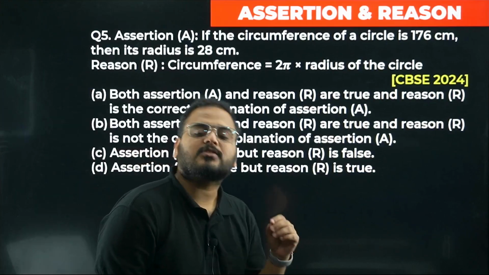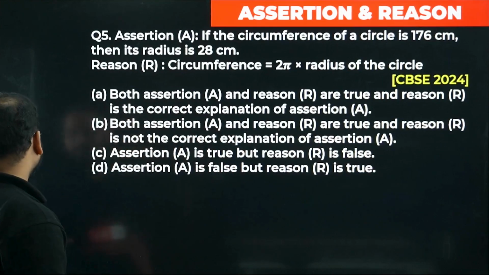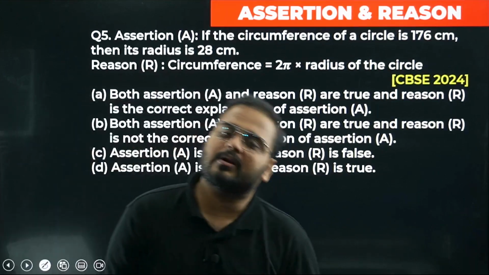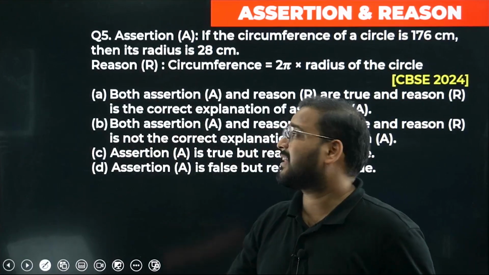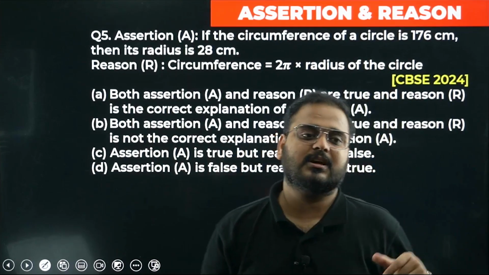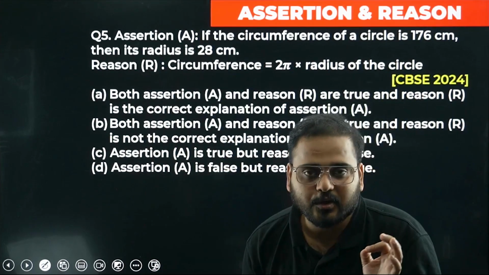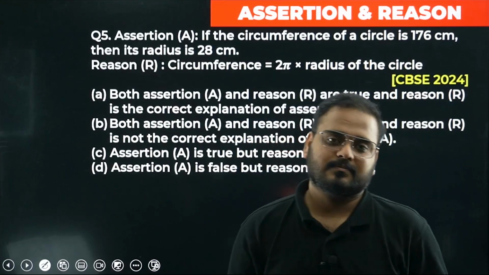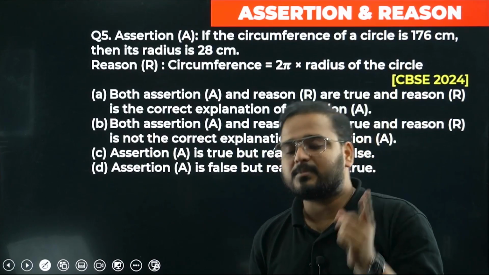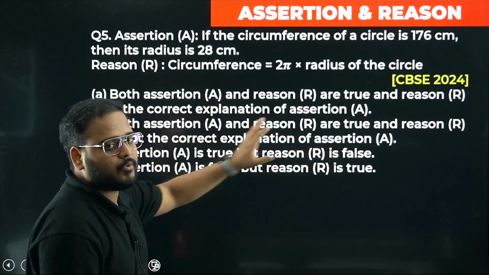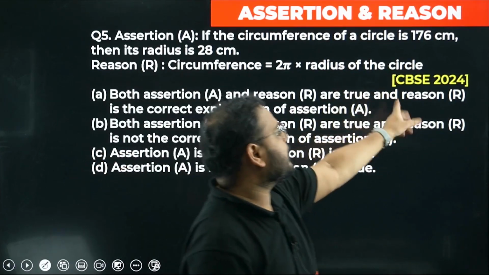Moving on to assertion and reason section. Okay. So, acha, one more thing. I checked your papers, okay, and I found only one assertion reason, which was a PYQ. So I've taken that over here. But the next assertion reason that I've taken over, question number 6, is not a PYQ, but I've taken it because I wanted to do at least a minimum of 2 assertion reason. Accept this. Question number 6 is not a PYQ. I'll let you know when I show you the question. But right now, this is a PYQ asked in CBSE 2024 paper.